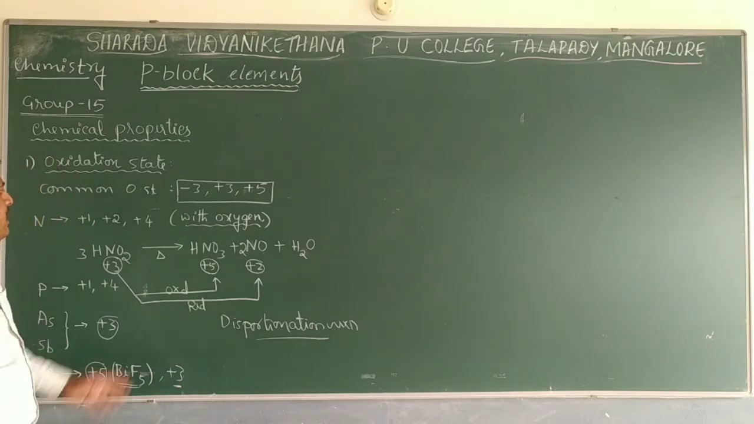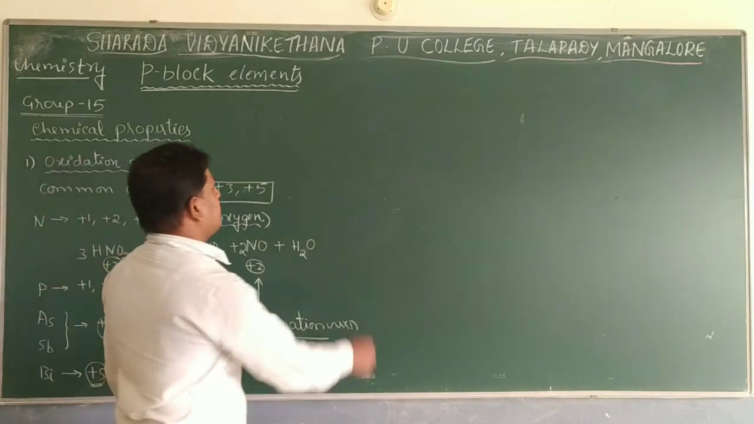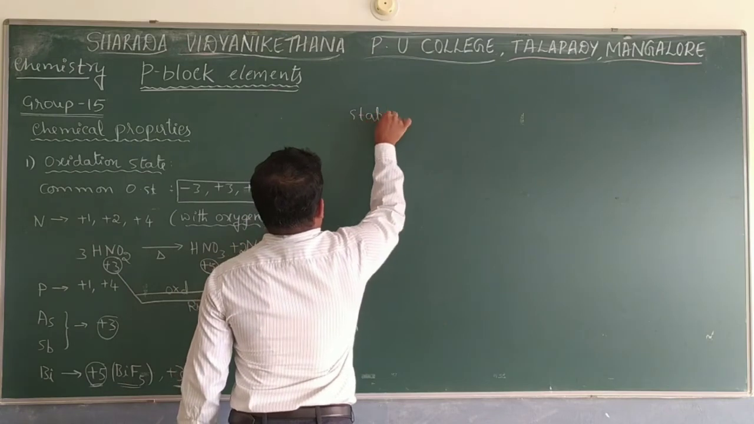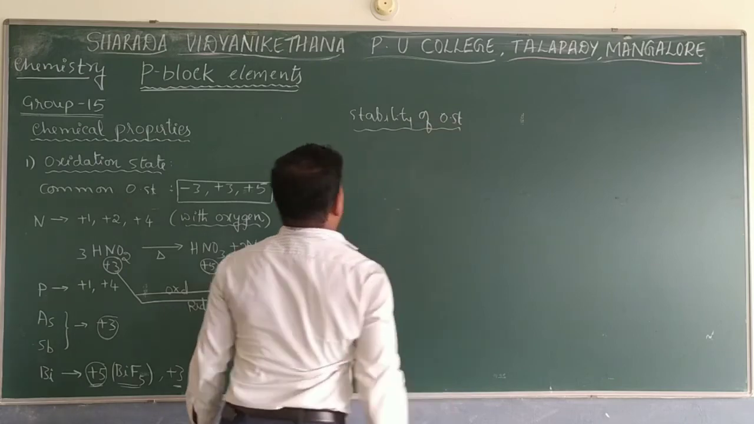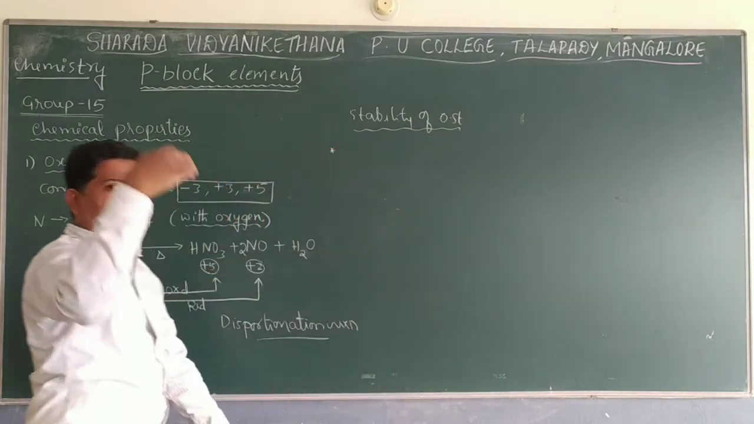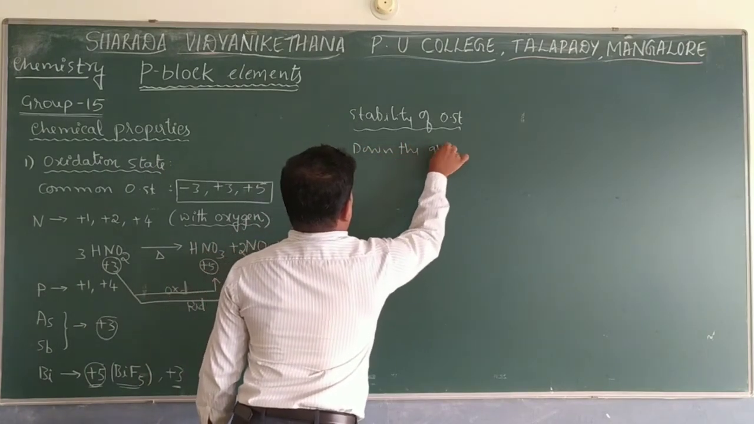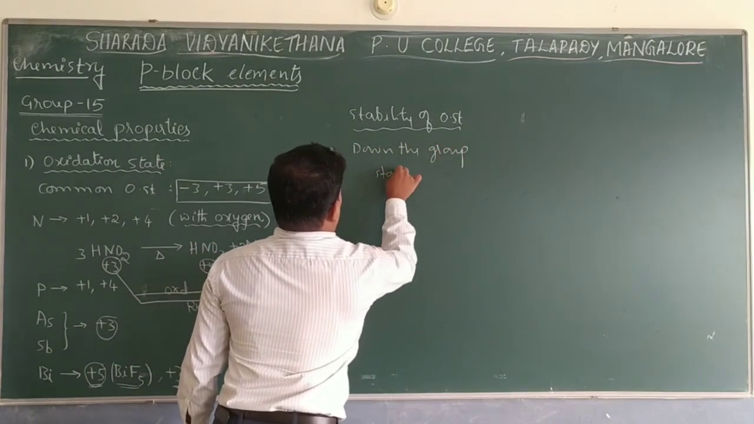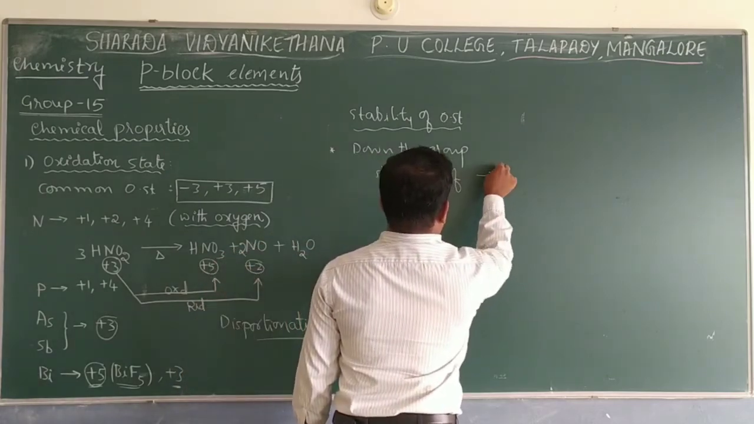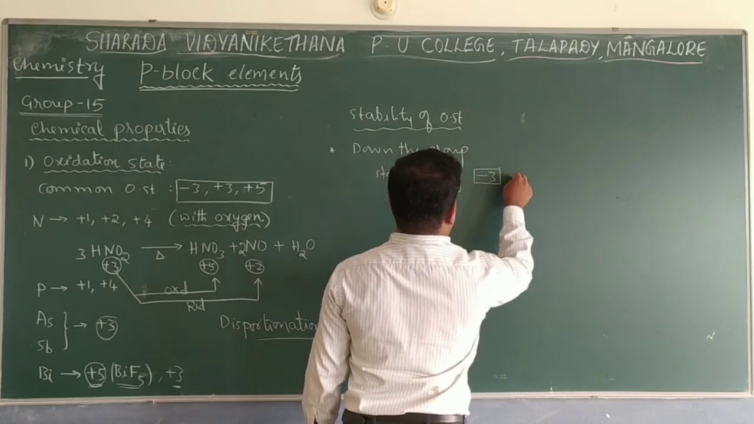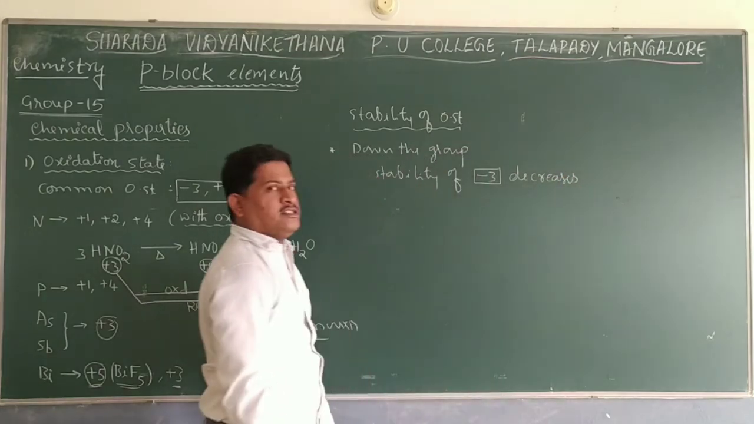And here the point is about the stability of the -3, +3 and +5 oxidation states. So here it is observed that, regarding the stability of oxidation states, down the group from nitrogen to bismuth, the stability of the -3 oxidation state decreases.